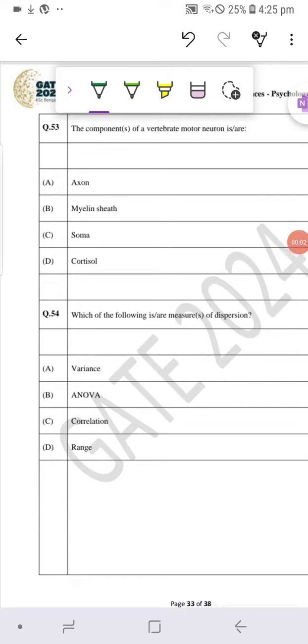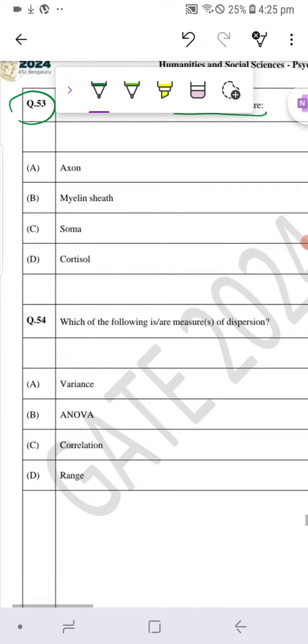Hello everyone. So today we are solving question number 53 of GATE 2024 psychology paper. The question says, the component of a vertebrate motor neuron is: our options over here are axon, myelin sheath, soma, or cortical. Let's just quickly get into these options.